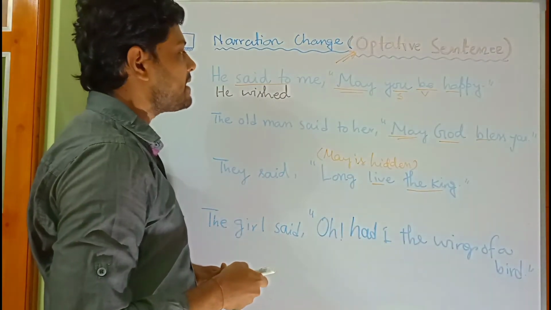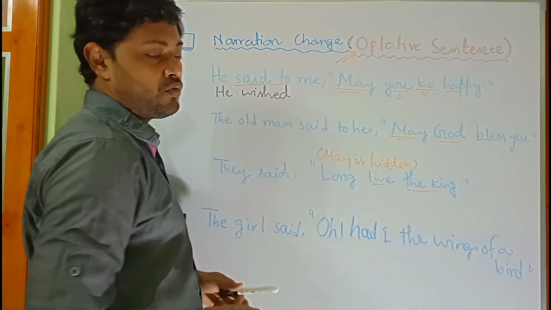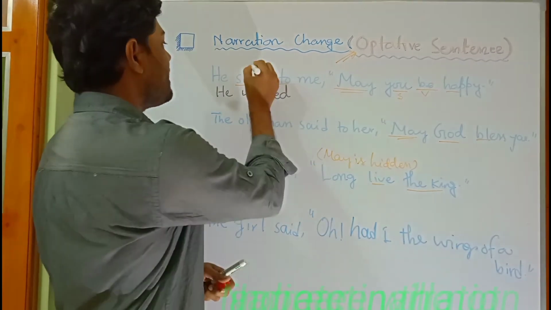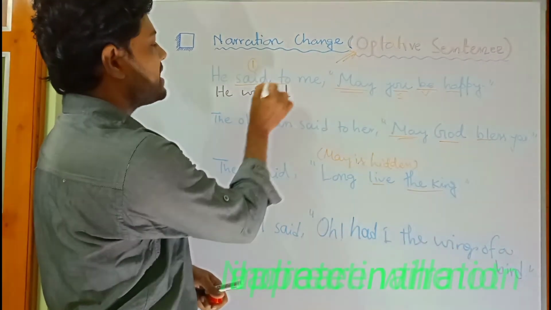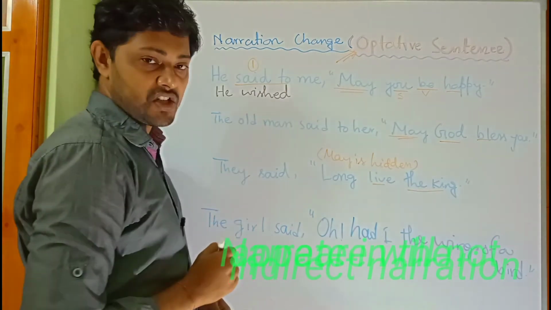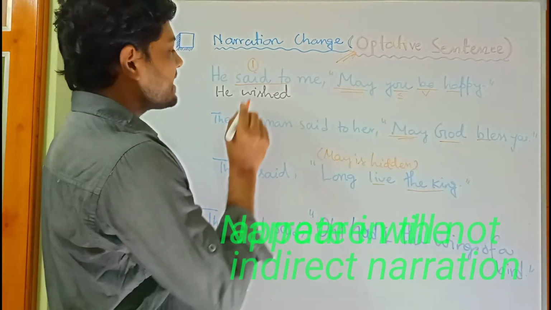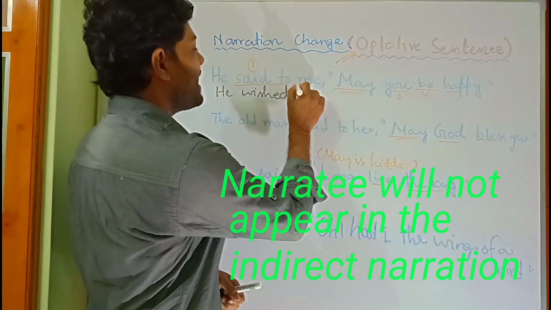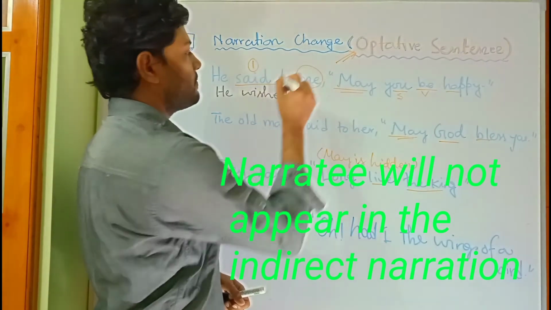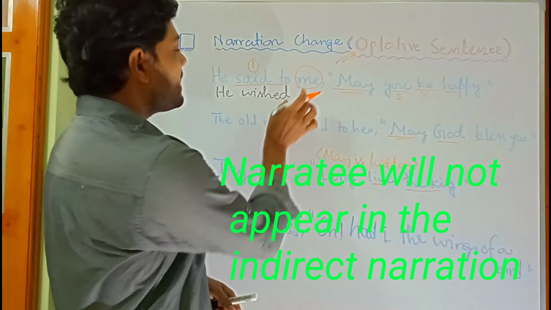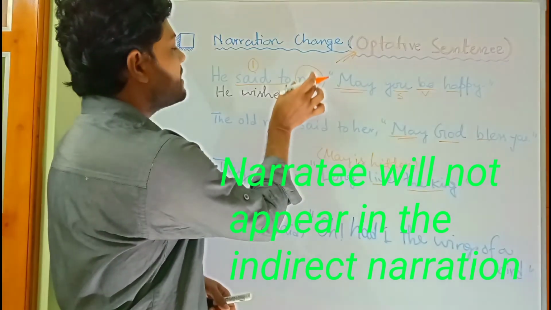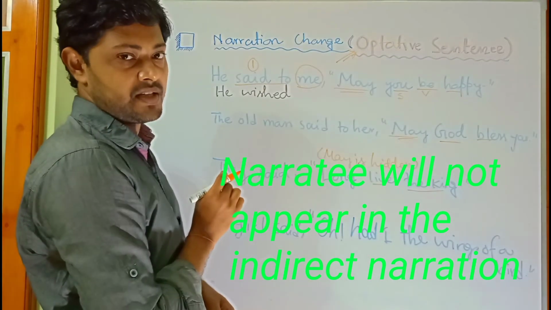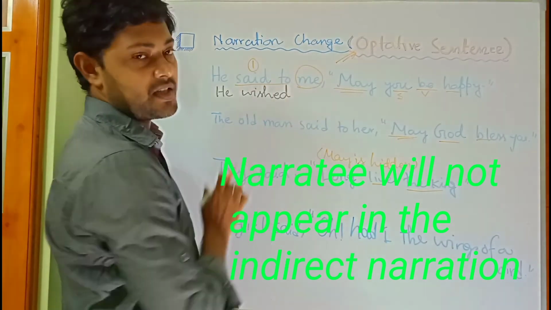Then remember the second point, which is very important. This is the first point, that you have to change the said to into wished. The second point is very important, that is the narrative me will never come in the reported speech, never come in the indirect speech.